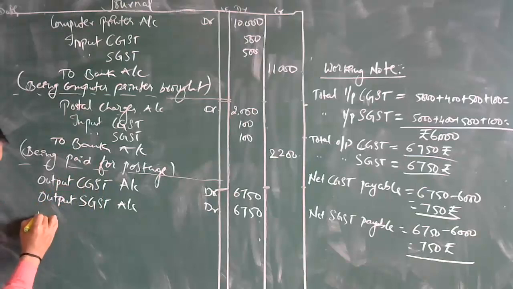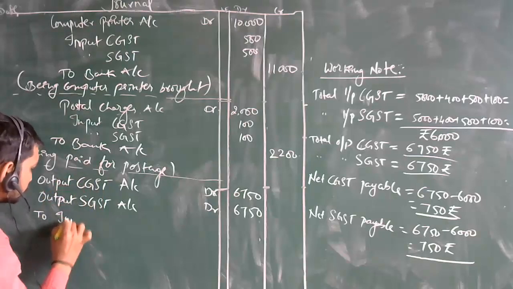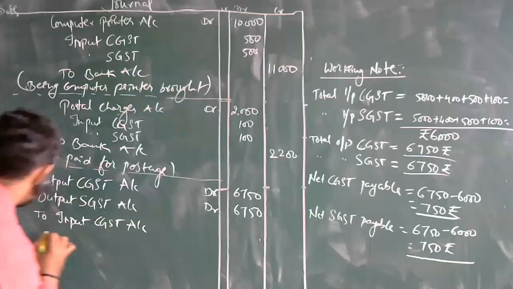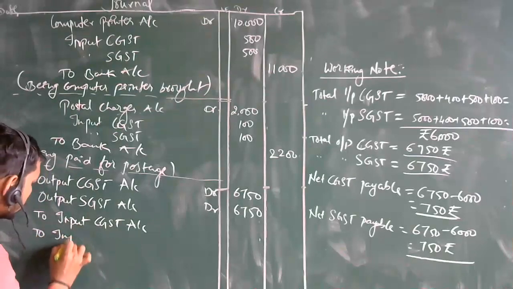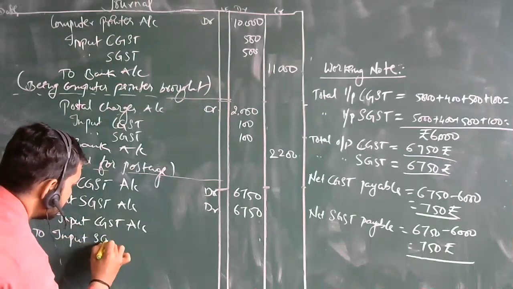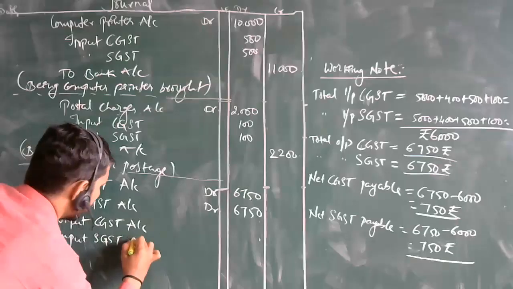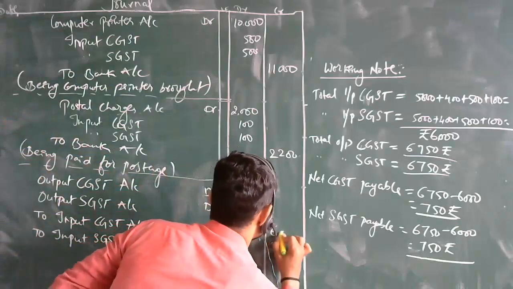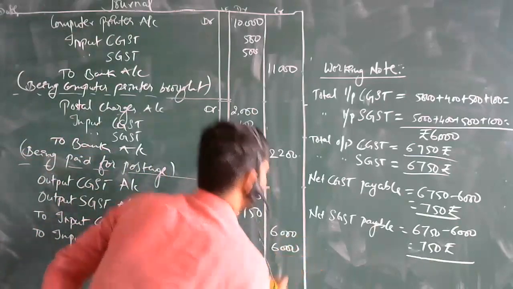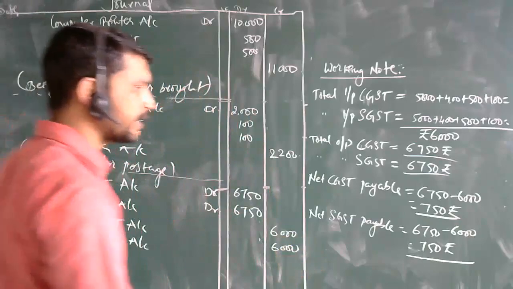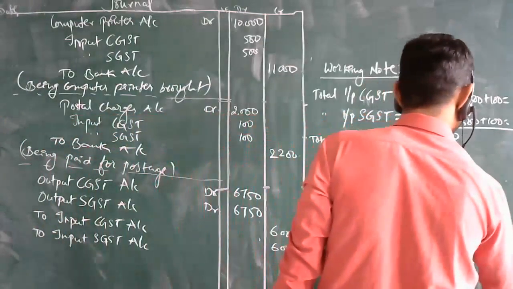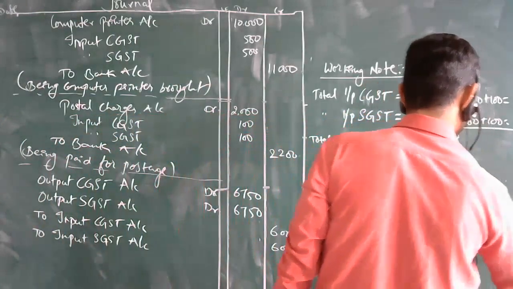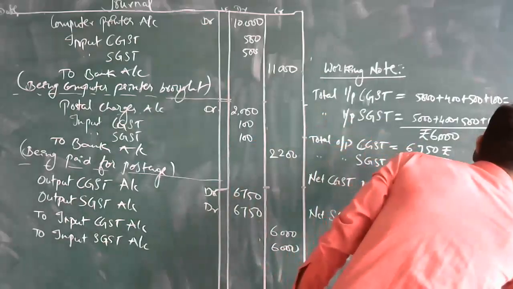Now next one will be the inputs, central as well as state. So to input central GST account, to input state GST account. How much is the value? 6,000, 6,000. Now both values where you have paid the net GST, if you add, it will be 1,500.